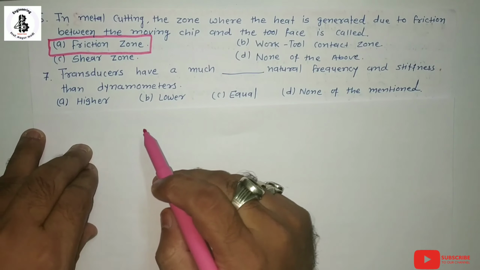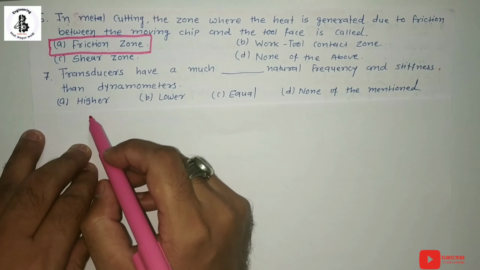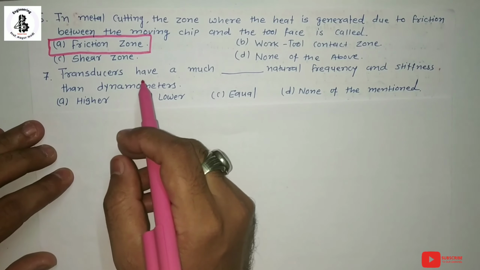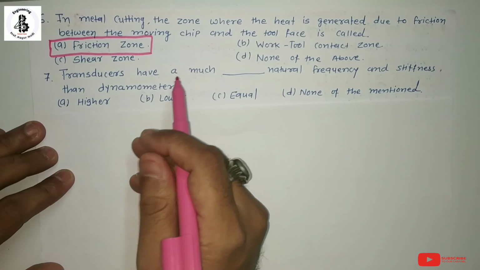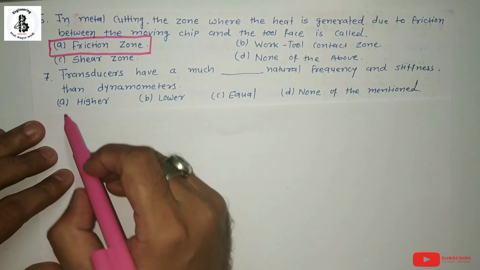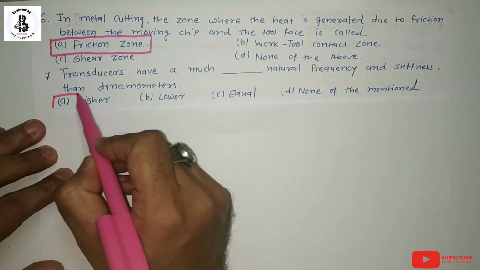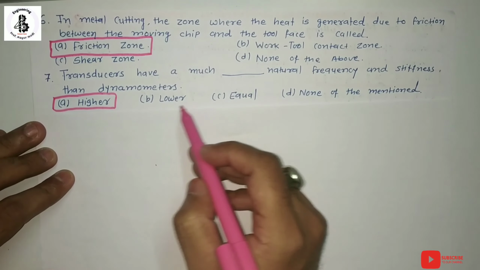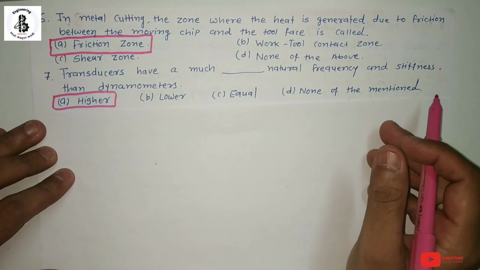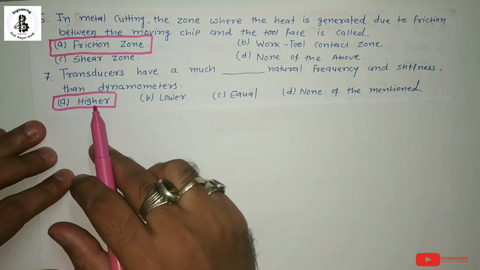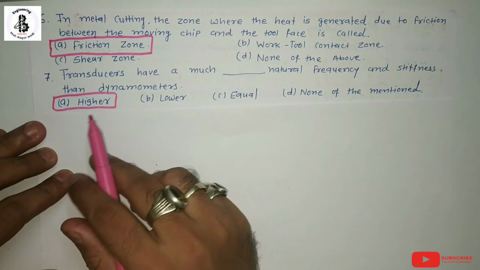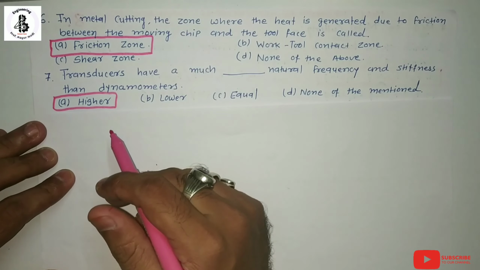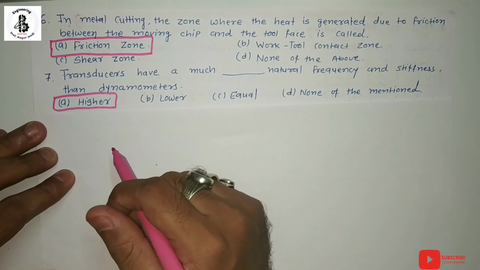So looking at the options, A, higher, is absolutely right. The transducer has a higher natural frequency and stiffness than the dynamometer. So there is no need to go into detailed discussion of the others, like lower, equal, and none of the mentioned. Transducers always have higher natural frequency and stiffness than dynamometers.